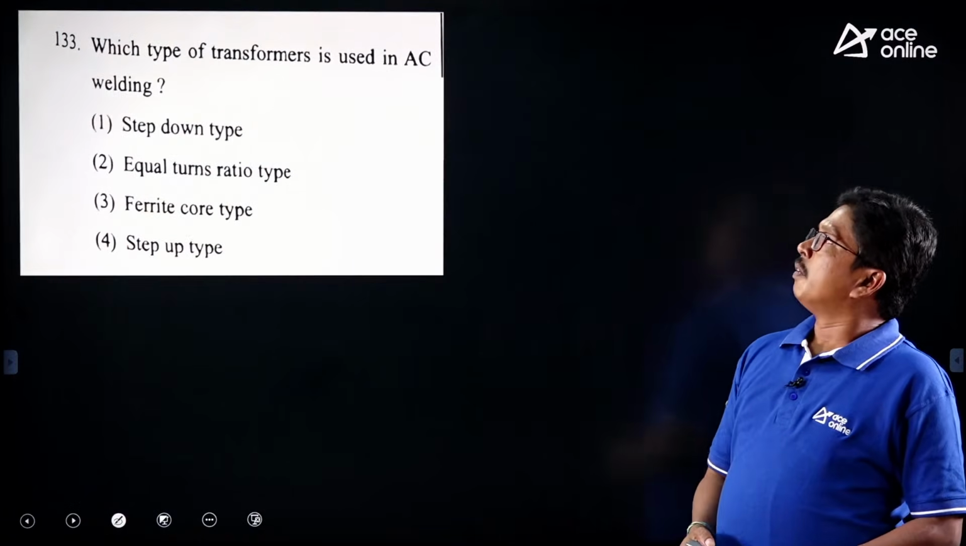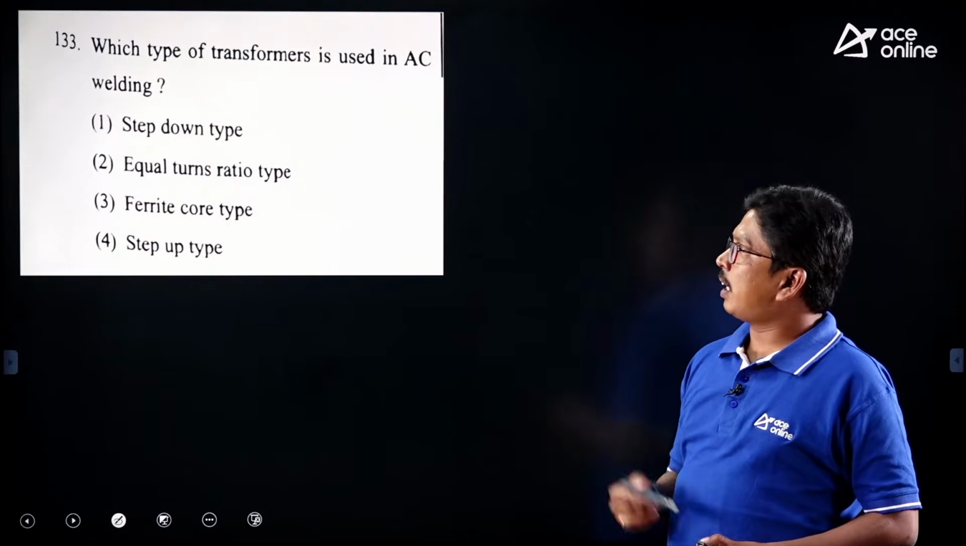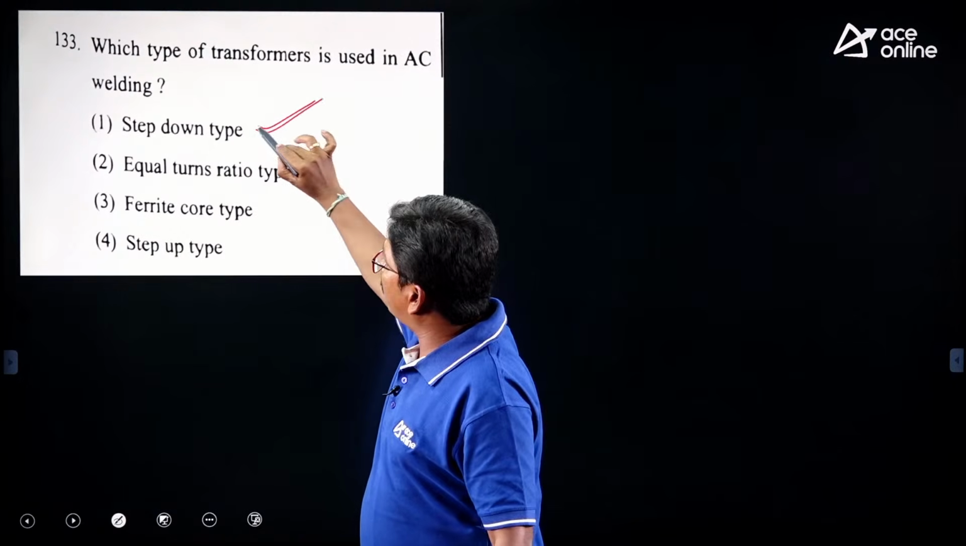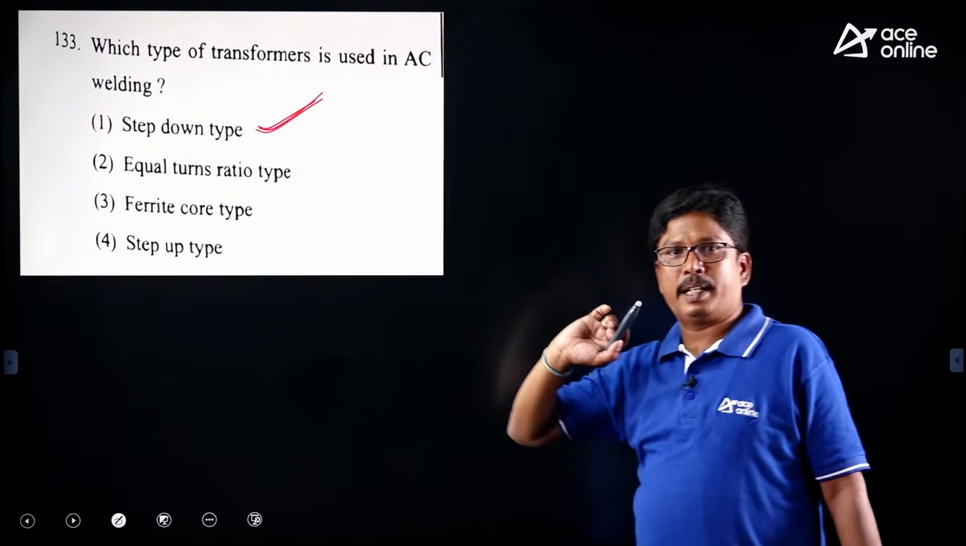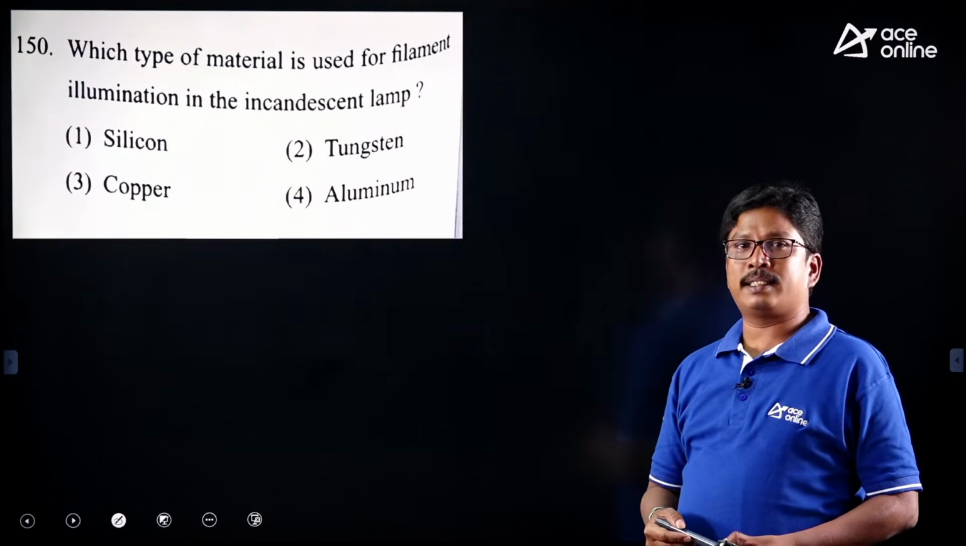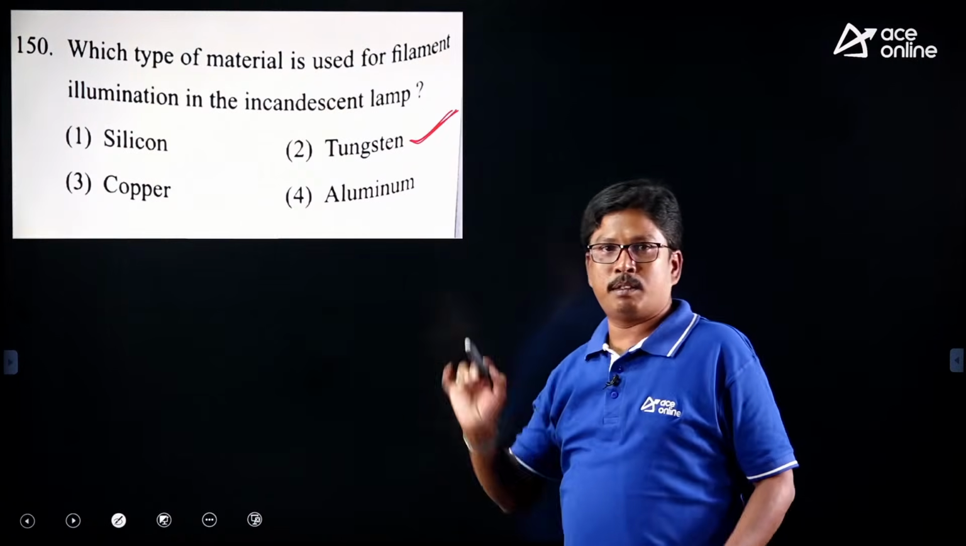And which type of transformer is used in AC welding? In AC welding we use step down type. Step down type transformers are used in AC welding. And the next question is, what is the filament used in an incandescent bulb? It is the tungsten filament, right? So tungsten filament is used in the incandescent bulb, right? So these are the questions we have in utilization of electrical energy, right?